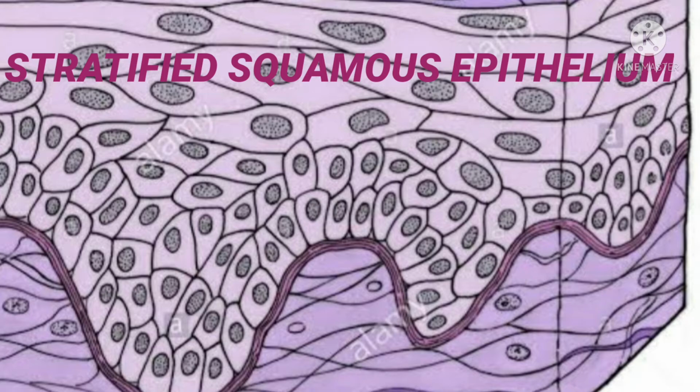In all other epithelium, it is composed of only one layer of tissues, but in skin, it is composed of different layers of tissues, and that is known as the stratified squamous epithelium. In order to protect the body from wear and tear, the skin forms different layers. So that is the stratified squamous epithelium.